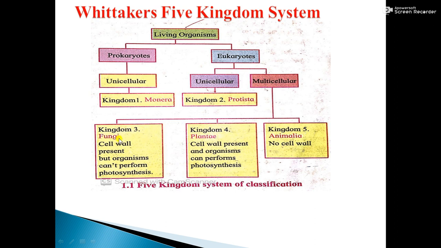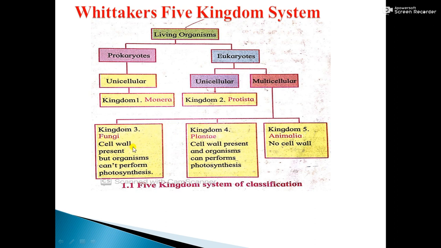They are heterotrophs. That is called mode of nutrition. Lifestyle: plants are producers. Animals are consumers. Fungi are decomposers.